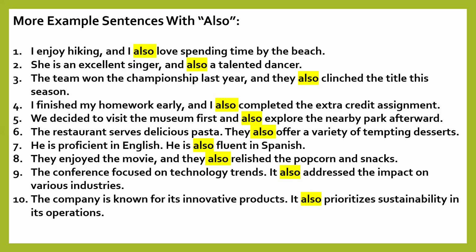He is proficient in English. Full stop. He is also fluent in Spanish. They enjoyed the movie, comma, and they also relished the popcorn and snacks. So these are a few example sentences with also.